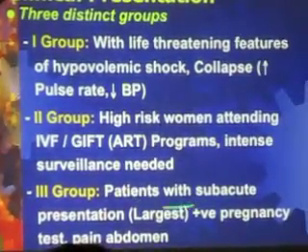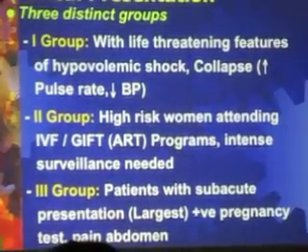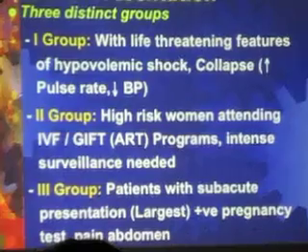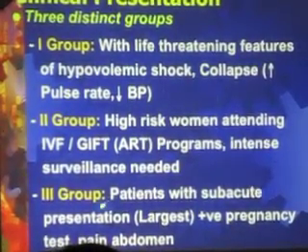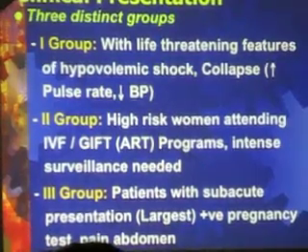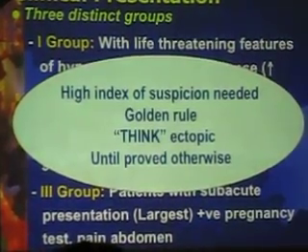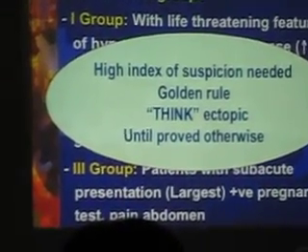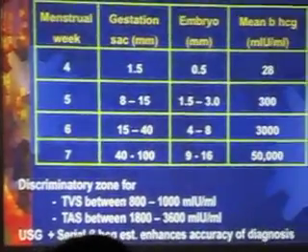Third group is patients with subacute presentation. This group is the largest group because, as we said, low risk patients, no need to do early pregnancy scan unless there is a symptom. And the symptom is pain abdomen. When they come with pain abdomen and a positive pregnancy test, they will be scanned, and you have a high index of suspicion. Any early pregnancy patient with pain abdomen is ectopic until proved otherwise. You have to think ectopic.